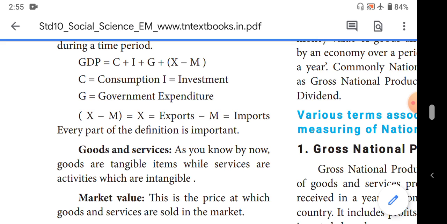Then how will we add the quantity of milk produced in the country with the services produced by teachers? We cannot add, can we?